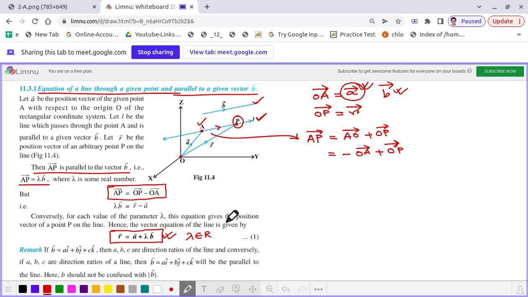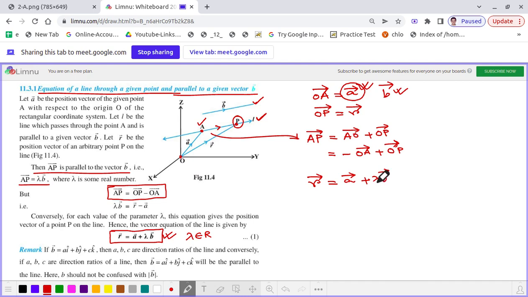Now dear students, I want to explain a little bit more here. R vector is equal to A plus lambda into B vector. Now A and B are fixed, because A is a fixed point, so its position vector is a fixed one, and B vector is a fixed vector because our straight line is parallel to this vector B. So what is only varying is lambda, because it is a real number.